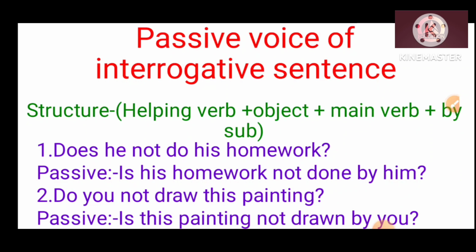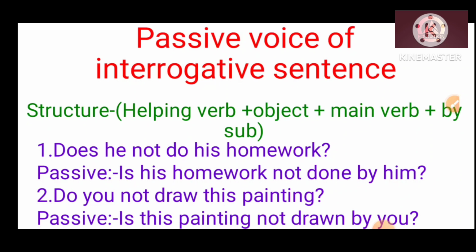So what will be the basic structure? It will be the helping verb plus object plus main verb plus by plus subject. You can either first change the interrogative sentence into an assertive sentence, then make the passive form of that, and then again make the passive form into its interrogative form. It can also be done. Otherwise you will have the direct structure: helping verb plus object plus main verb plus by plus subject. So let's see the example here.